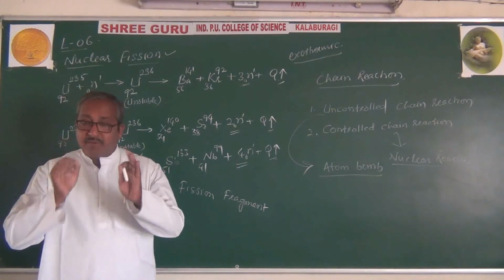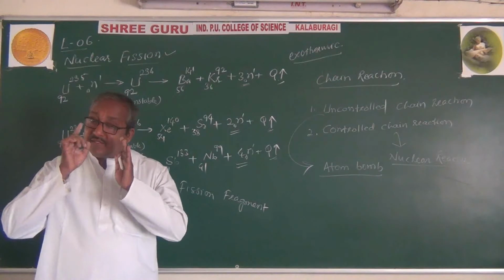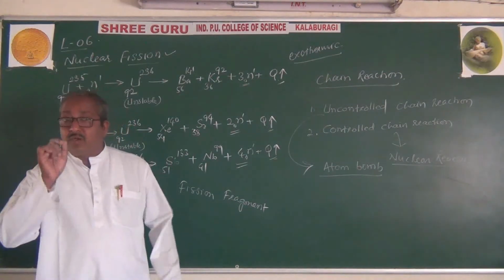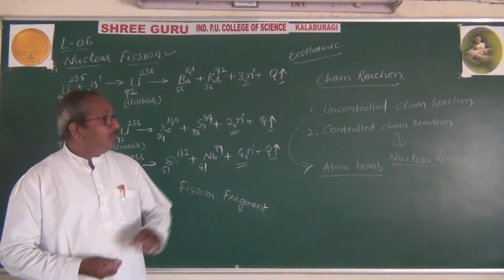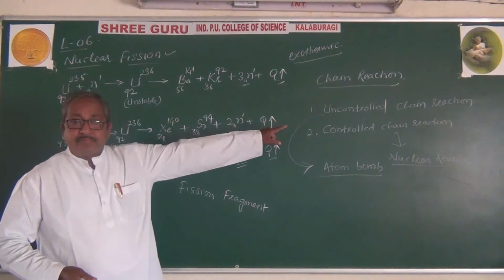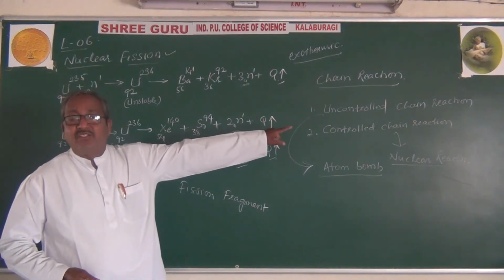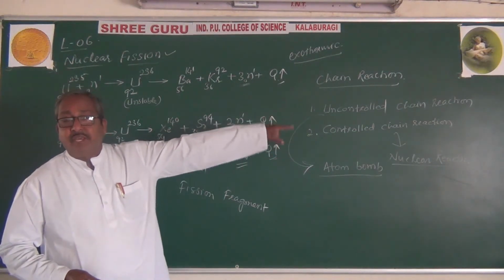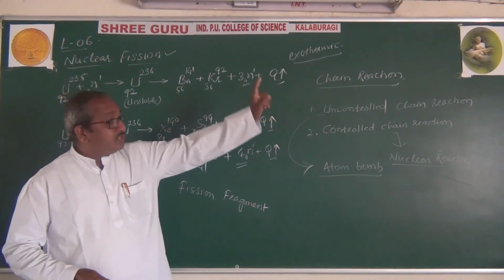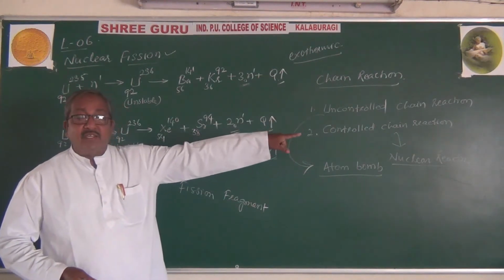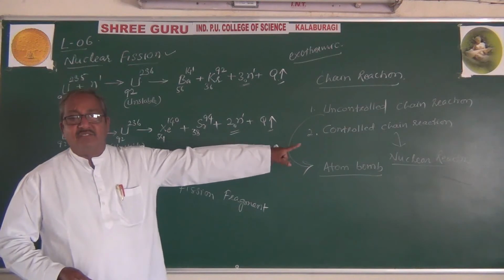If the number of neutrons released is maintained constant, then the reaction we will get, we call it a controlled chain reaction. And the controlled chain reaction can be realized in case of a nuclear reactor.